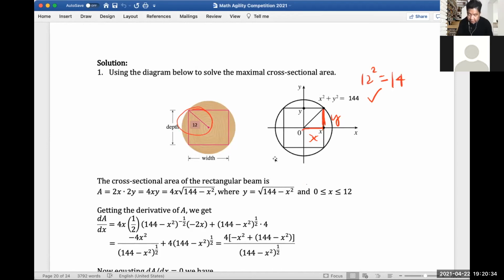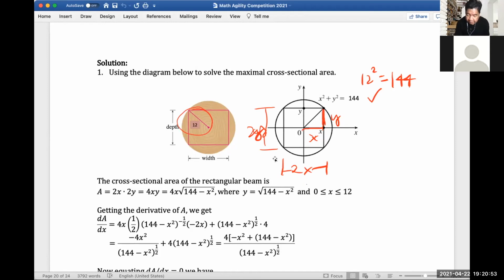The cross-sectional area of the rectangular beam is 2x by 2y, so length times width, simply 2x times 2y.